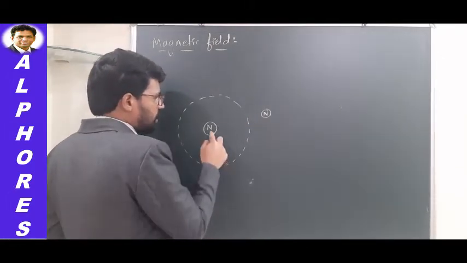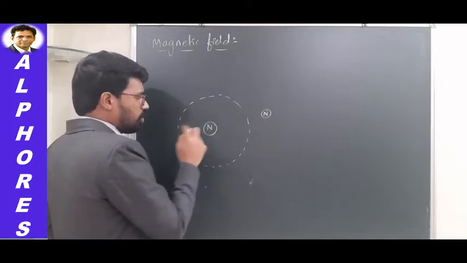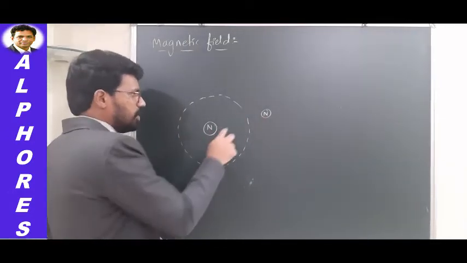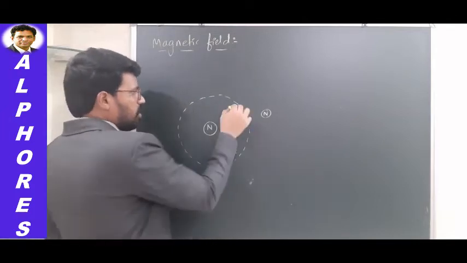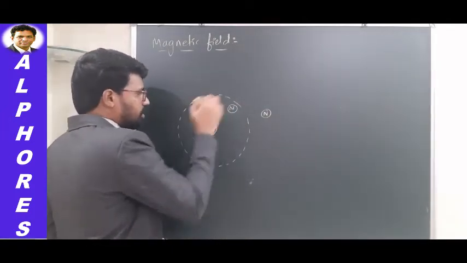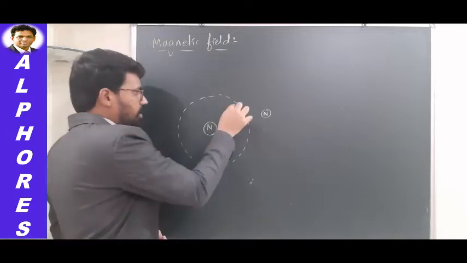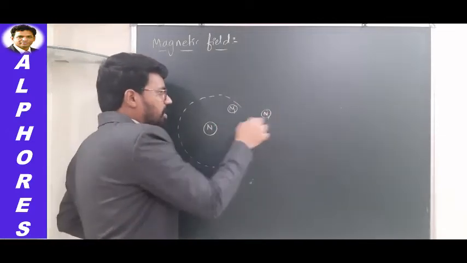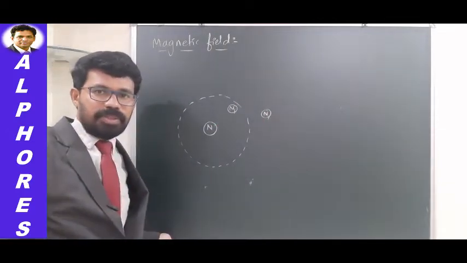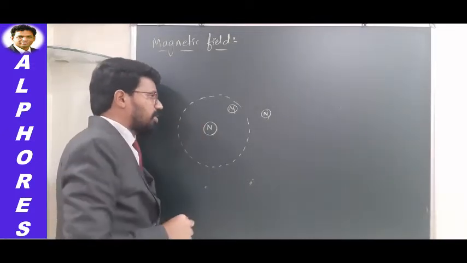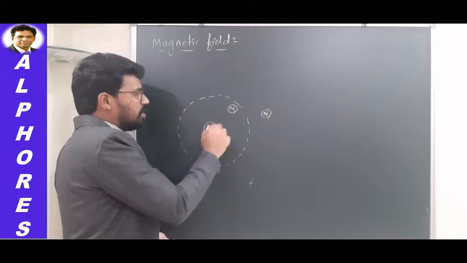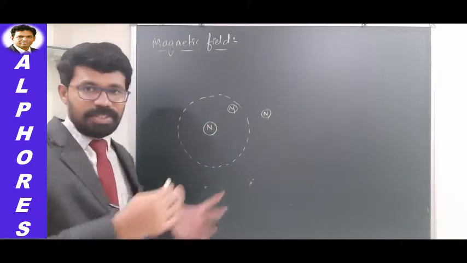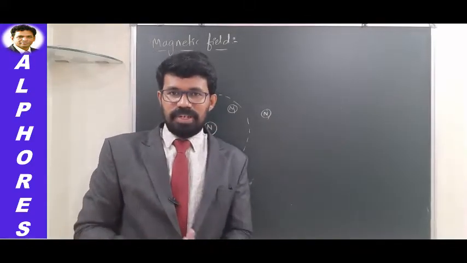It doesn't experience much force of repulsion because of this North Pole, because it is outside the field region, isn't it? Somewhere here, if you keep this test North Pole, let us take it as N1, then this one will experience a significant force of repulsion due to this North Pole. It means this is the region within which its influence can be felt significantly. That region we call the magnetic field. That's how you can define the field.